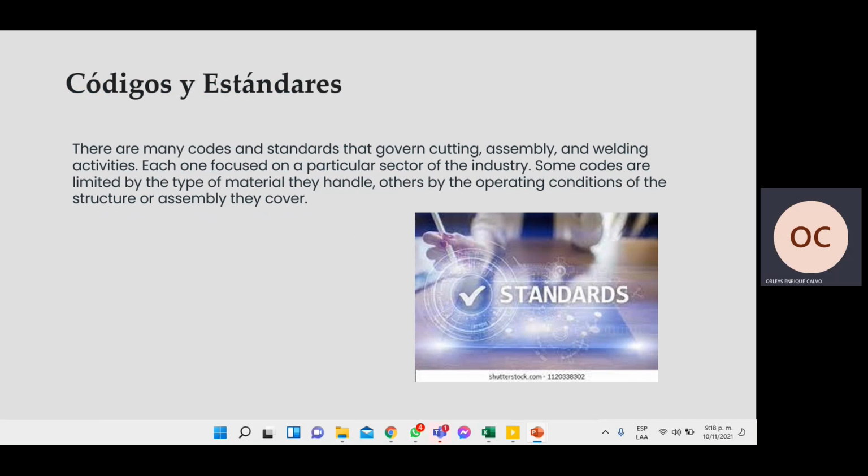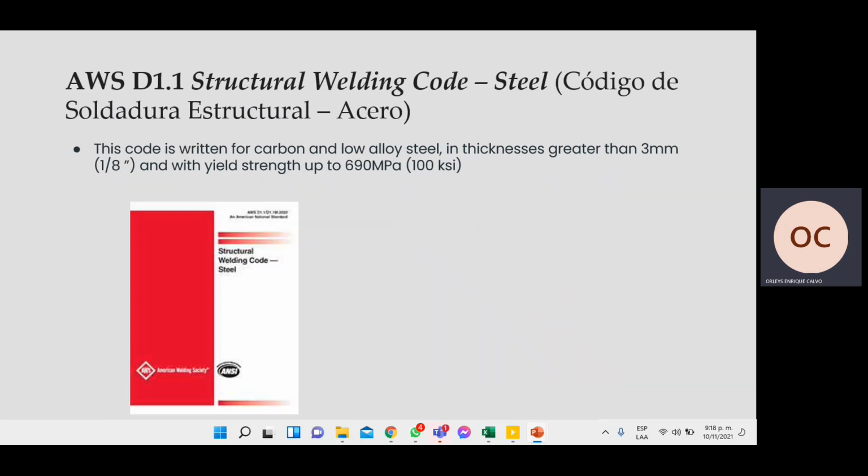Standards and codes. There are many codes and standards that govern the coding, assembling, and welding activities, each one focused on a particular sector of the industry. Some codes are limited by the type of material they handle, others by the operating condition of the structure or assembly. The first code